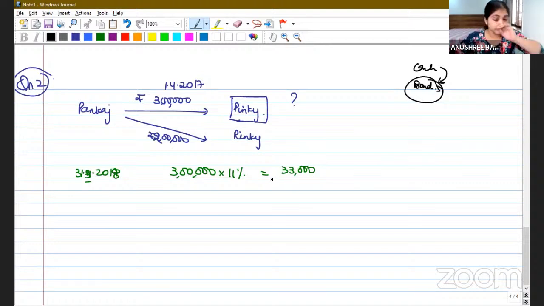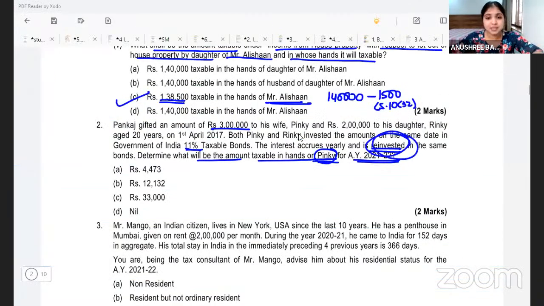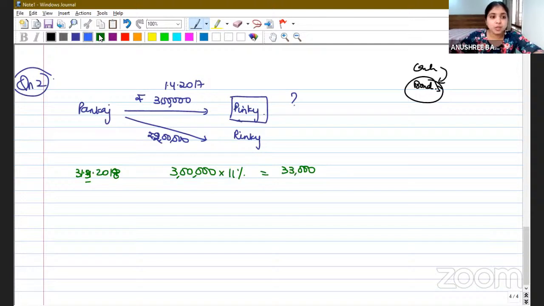Now, what are they saying? The question says that the interest income is reinvested. So on 31st March 2019, Pinky will earn 2 interests. She will earn 11% interest on this 3 lakh, and even on the 33,000 which she earned last year. Why?